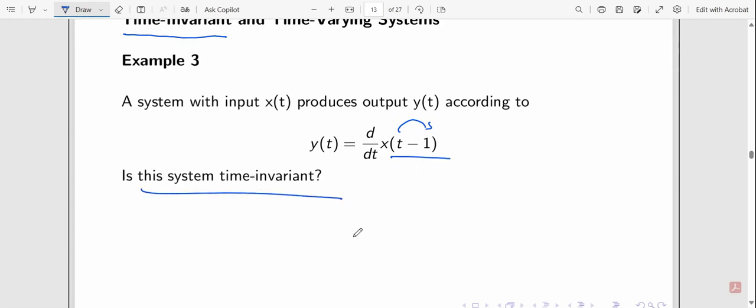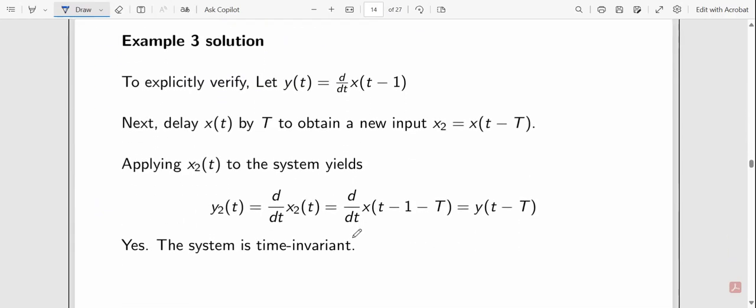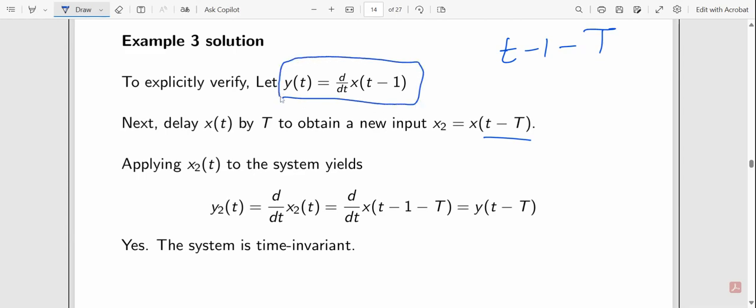But how can you prove this? With capital T, so t minus 1 minus capital T. This is to explicitly verify that the function y of t is equal to d over dt. So delay x of t by T, and you obtain the new input x2.